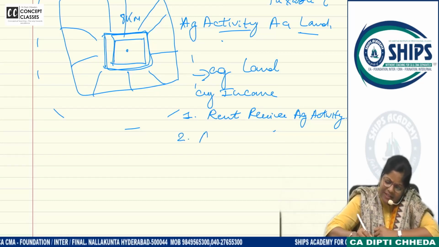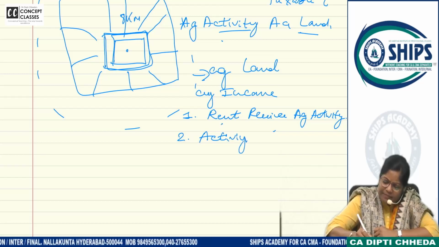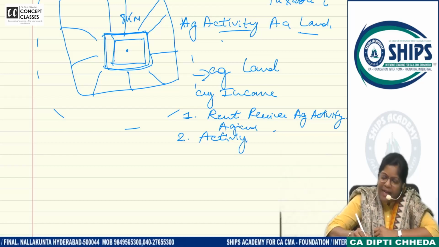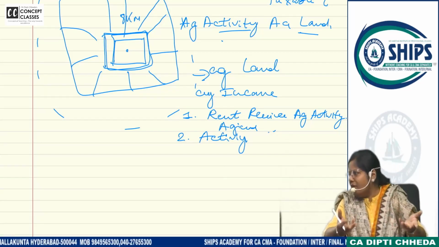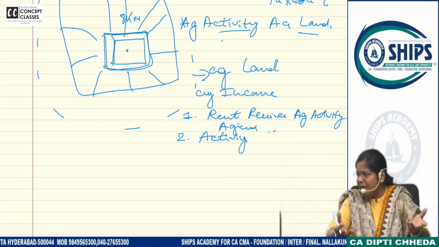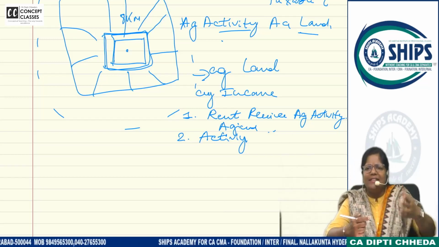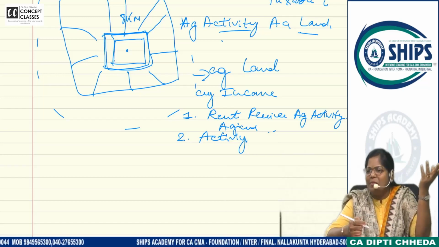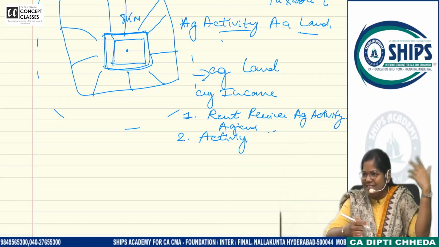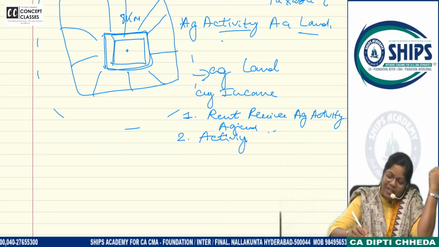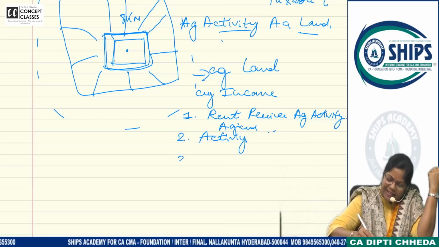Second is straight away agricultural activity. If you are doing agricultural activity, it is your agricultural income. Okay, processing, pruning, this, that, you will read the detail in GST also. Agricultural activities include a lot of activities, so all that is directly taxable.